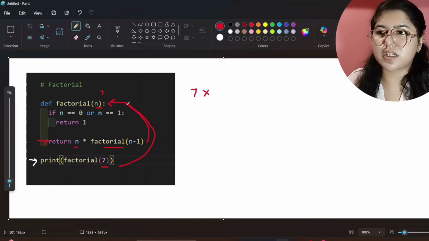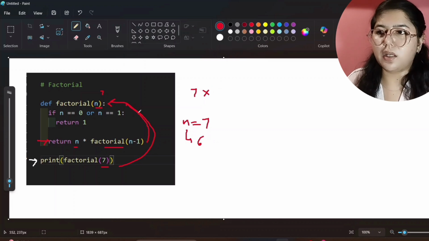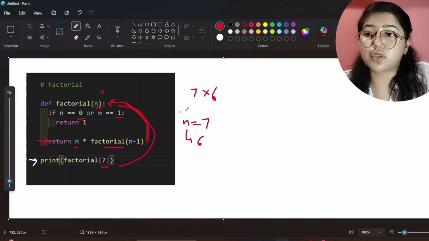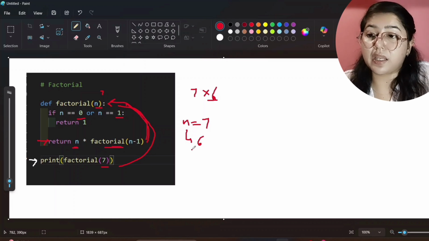What will be the smaller instance? Currently n is 7, so the smaller instance will be n minus 1, that will be 6. So you can multiply by 6. It will call for 6 and check, is n equal to 0 or 1? No, it is 6. So then you can multiply with 6. So 7 and 6 are multiplied. Now again it will call for the smaller instance.